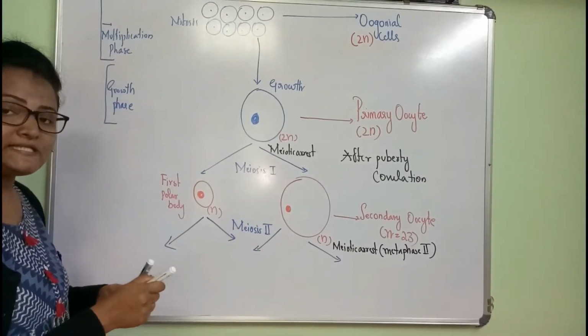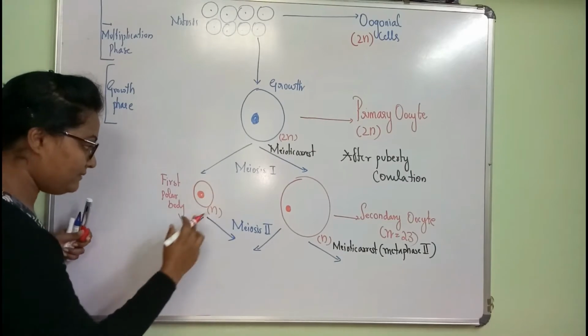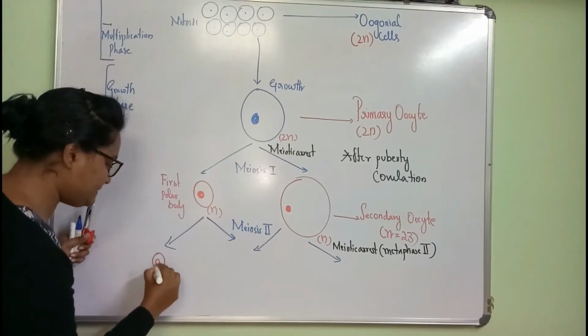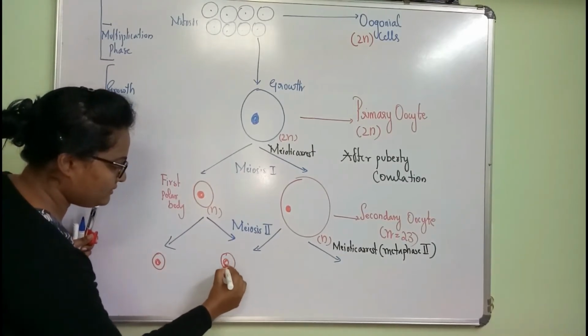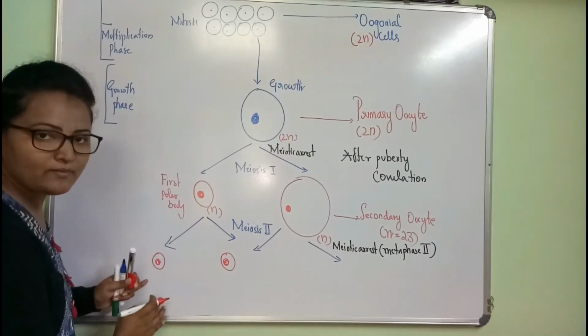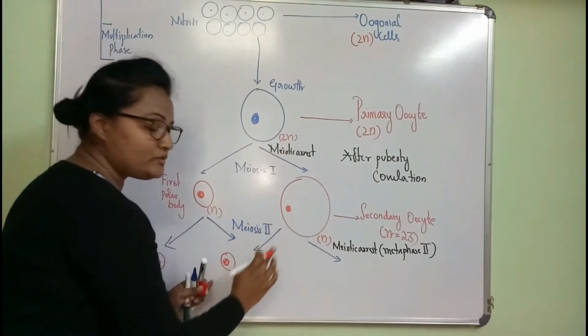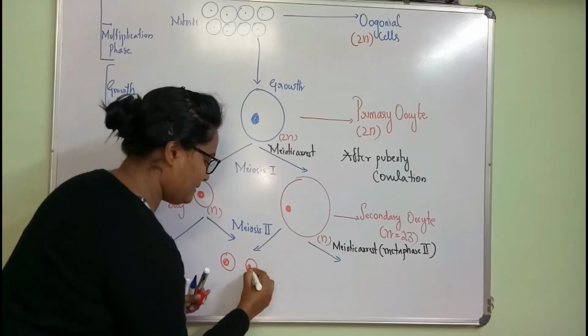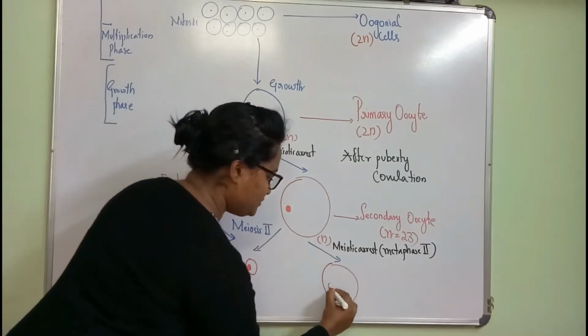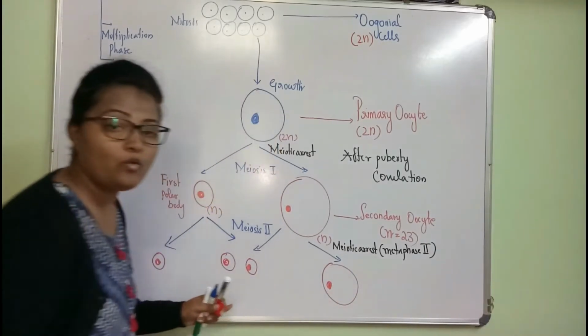If meiosis 2 takes place, then the first polar body forms two further polar bodies. The secondary oocyte forms one polar body and one mature ovum.